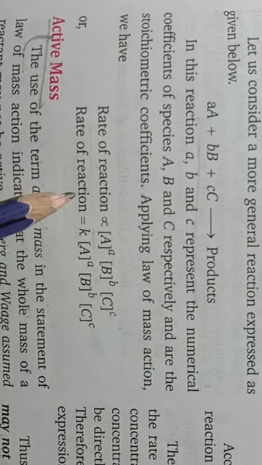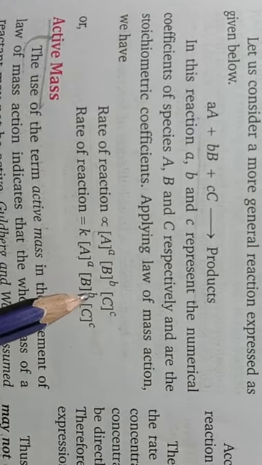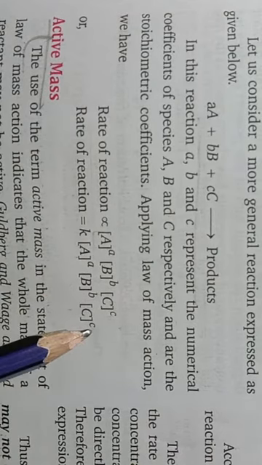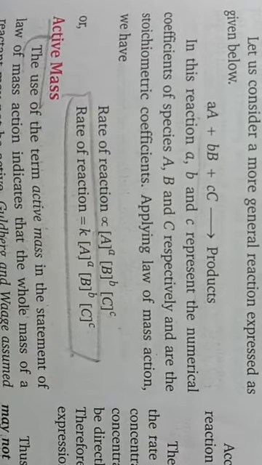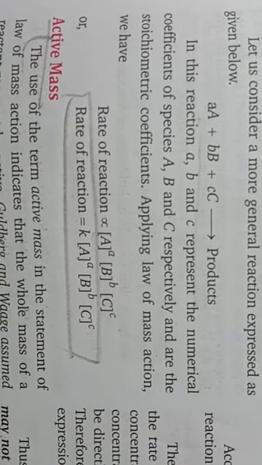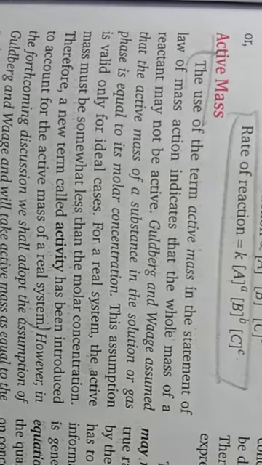And the rate of the reaction equals k [A]^a [B]^b [C]^c. So this is the rate expression. Okay, according to the law of mass action, not rate law. It is according to the law of mass action.